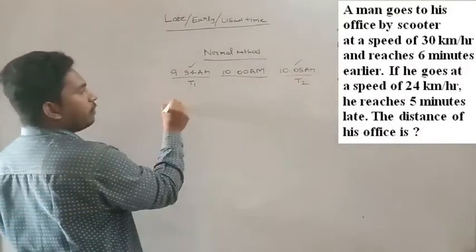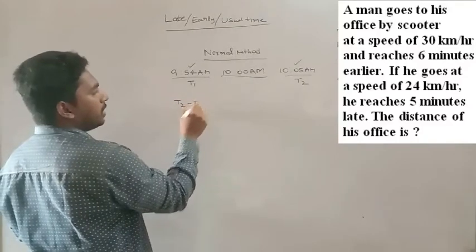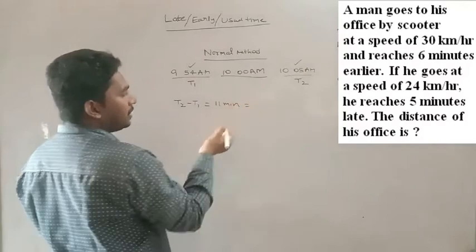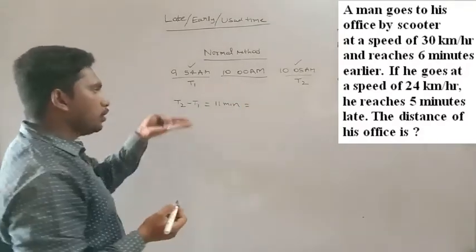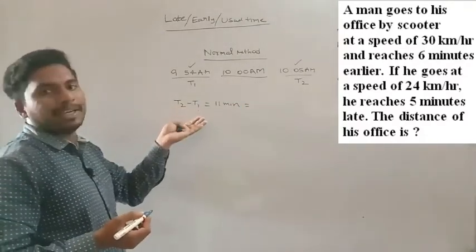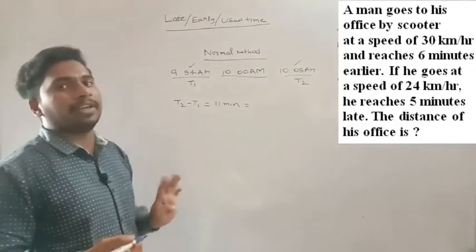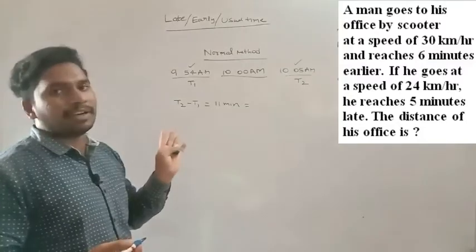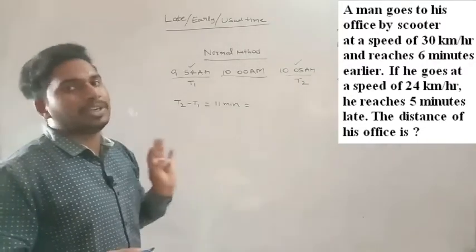Okay, so what is the difference in time? That is, T2 minus T1 equals 11 minutes. So you have to write this T2 and T1 in terms of D and V. As the distance is constant here, D1 and D2 is D only.